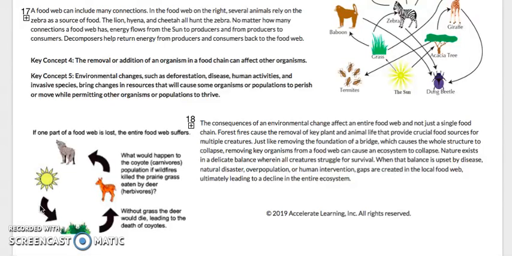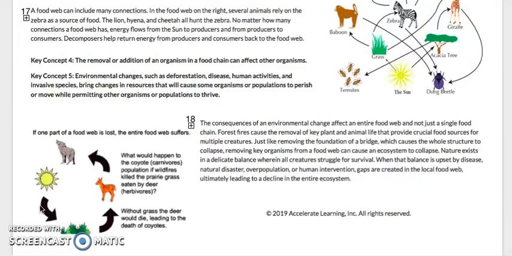The consequences of an environmental change affect an entire food web and not just a single food chain. Forest fires cause the removal of key plant and animal life that provide crucial or needed food sources for multiple creatures. Just like removing the foundation of a bridge, which causes the whole structure to collapse, removing key organisms from a food web can cause an ecosystem to collapse.